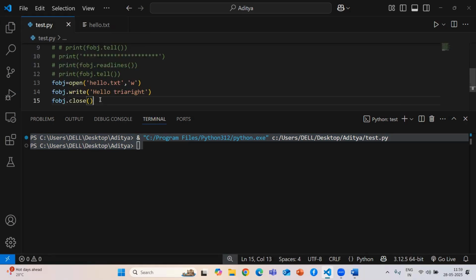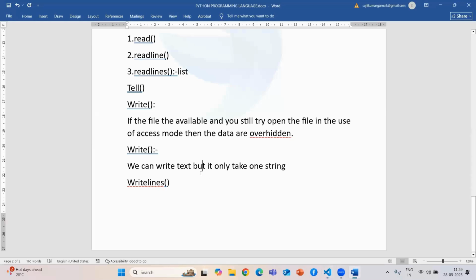Now we are going to see the use of writelines. This method is used to write multiple lines, but writelines only takes one mandatory argument, which must be a sequence.